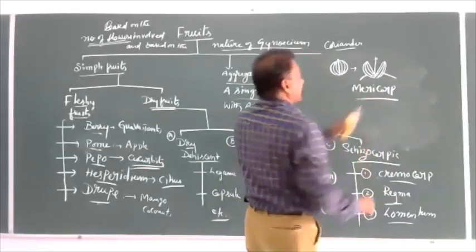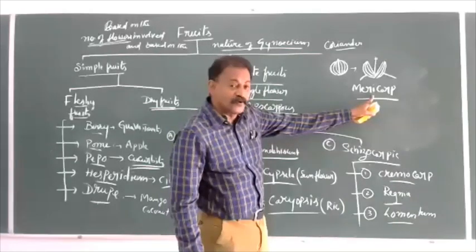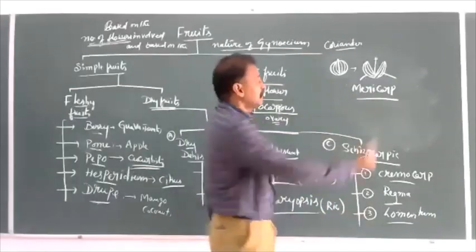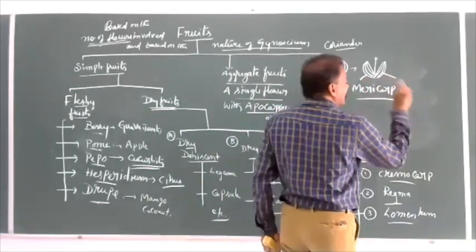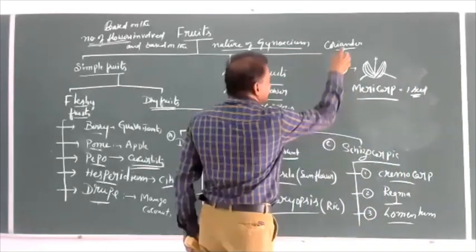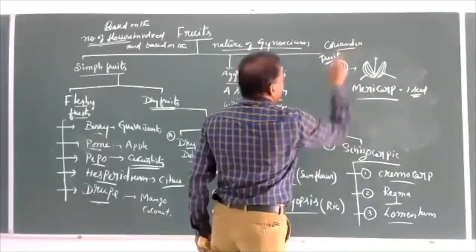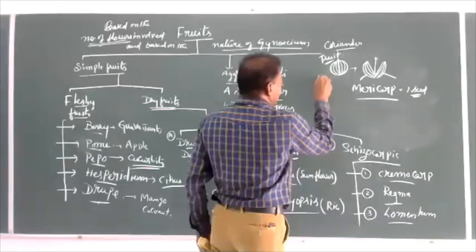What is a mericarp? Mericarps are the basic units, individual subunits of a fruit, and each mericarp represents one seed. So this is the cremocarp fruit.